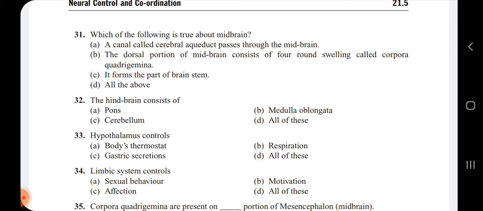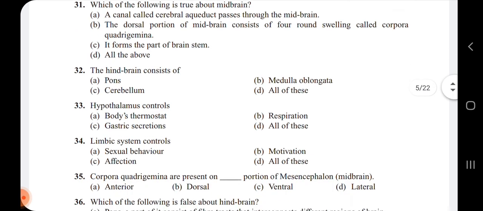Then next 34th question, limbic system controls. The limbic system mainly regulates the sexual behavior, expression of some of the emotional reactions like excitement, pleasure, rage, and also motivation. So the limbic system controls sexual behavior, affection, and motivation. Hence all of these is the correct answer for 34th question.